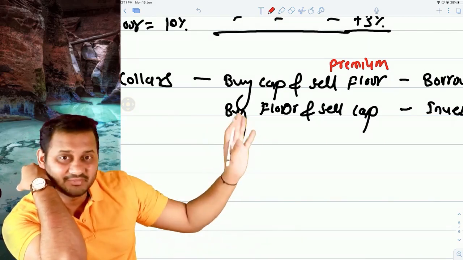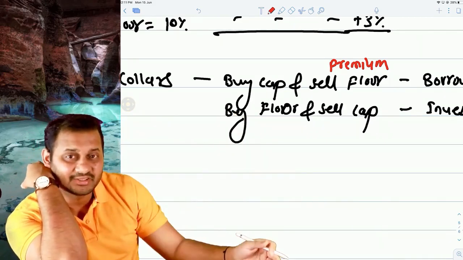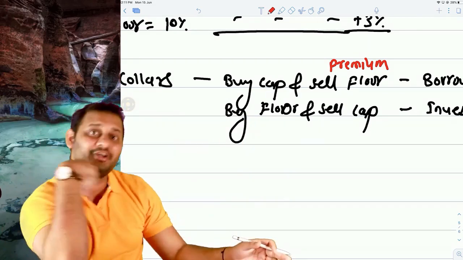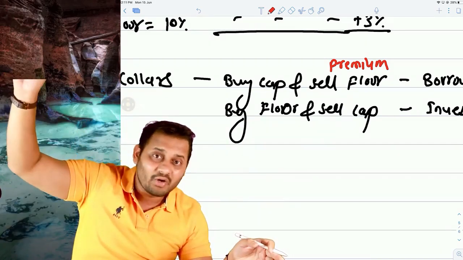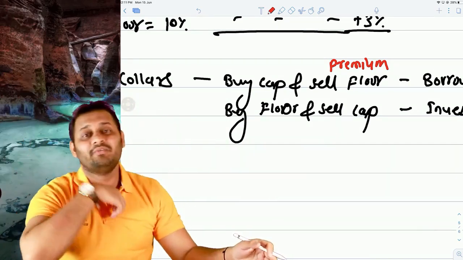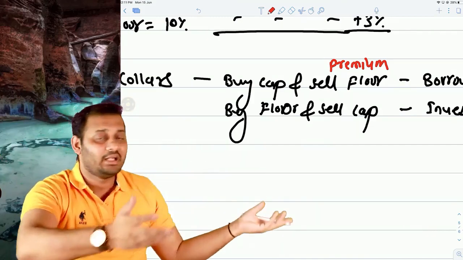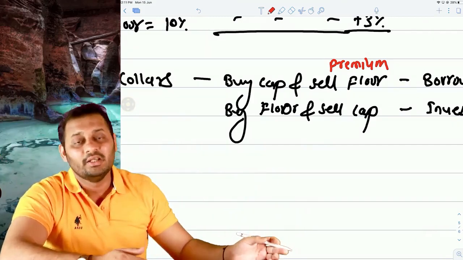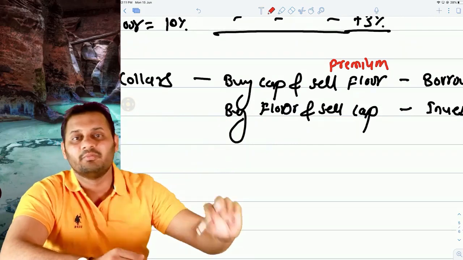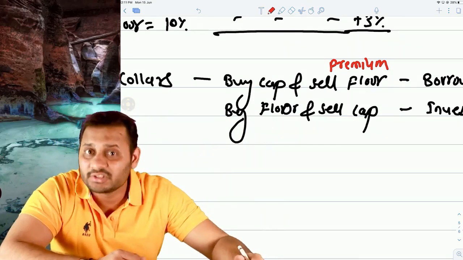I will promise him that if the interest rate goes down below a certain percentage, I will pay him something. And according to me, the interest rate will never go down. It will go up. So if that happens, I will not have to pay anything to that person, and in return I will earn premium from him. This happens with insurance companies also.